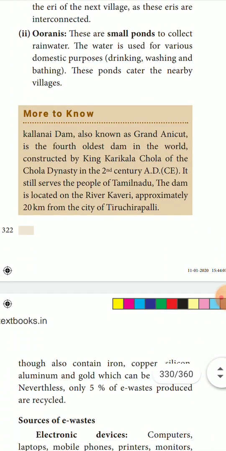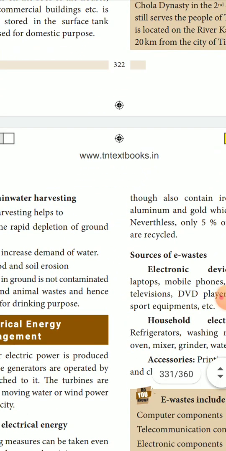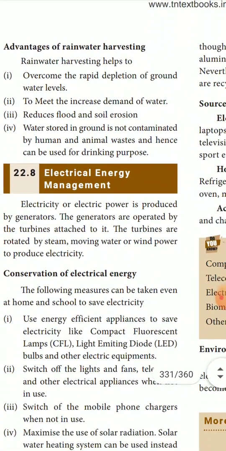More to know: Kallanai Dam, also known as the Grand Anicut, is the fourth oldest dam in the world. Constructed by King Karikala Chola of the Chola dynasty in the 2nd century AD, it still serves the people of Tamil Nadu. The dam is located on the river Kaveri, approximately 20 km from the city of Tiruchirappalli. The waters are still stored here, and the people of Tamil Nadu still make use of it.